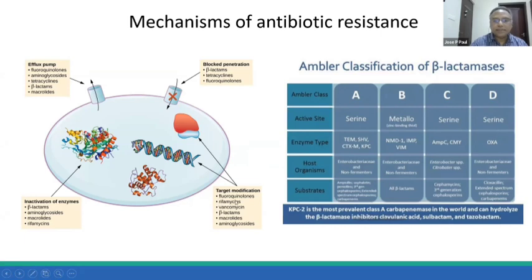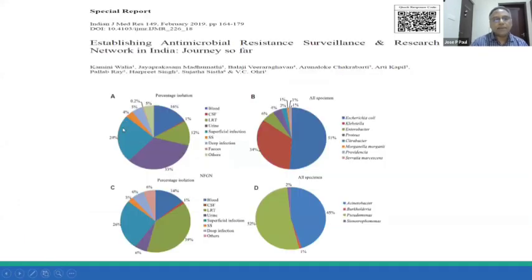Then the fourth mechanism is target modification. The bacterial cell acquires plasmids, or they undergo mutations so that the target fraction of the antibiotic is altered. This can happen with the fluoroquinolones, rifampicin, vancomycin, beta-lactams, macrolides, or aminoglycosides. So these are the general mechanisms of antibiotic resistance. There are various published studies which have demonstrated the antimicrobial surveillance and research networks. They have found out the incidence of antimicrobial resistance and the bacteria commonly associated with various body fluids.